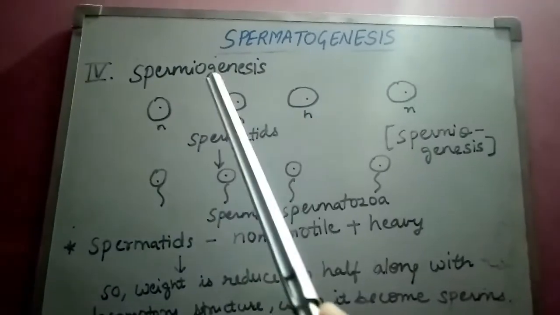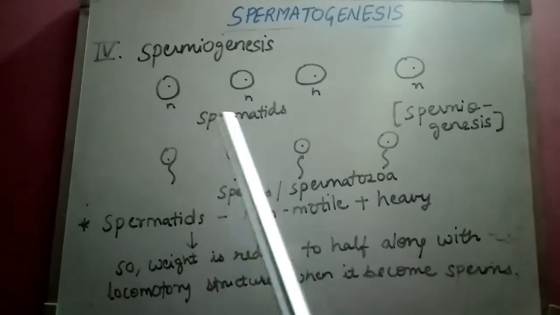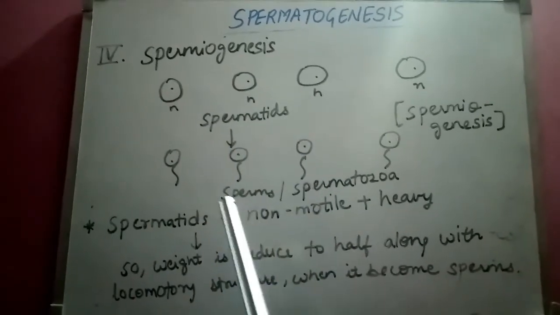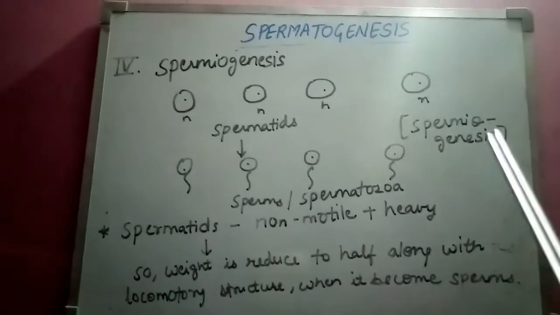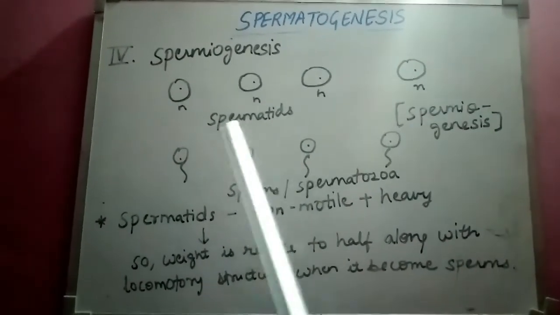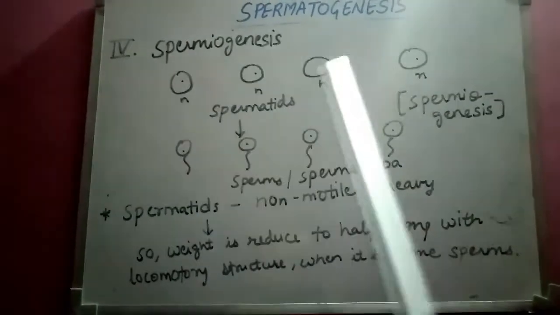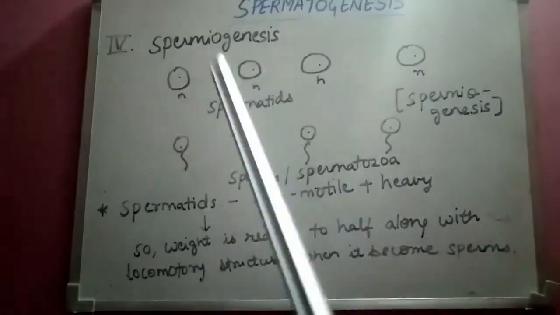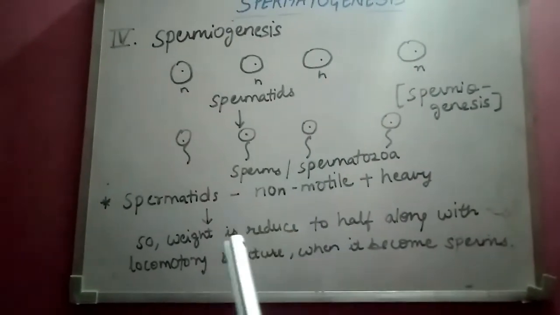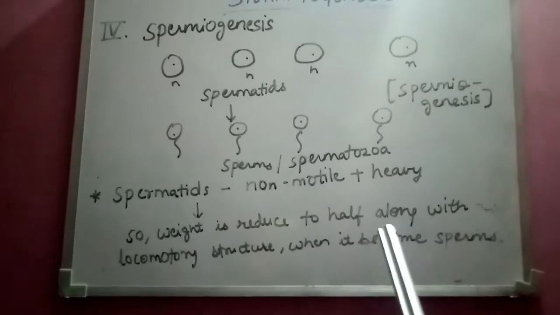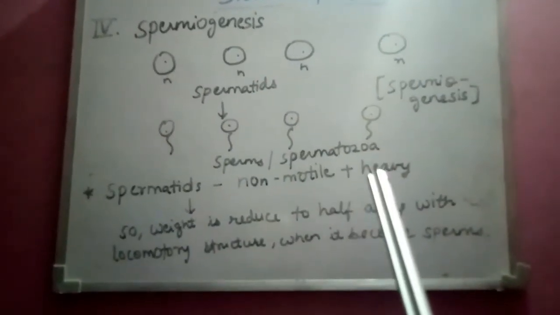So the fourth step is spermiogenesis. As you see here, the transformation of spermatids into sperms or spermatozoa is known as spermiogenesis. Here you can see that these spermatids are non-motile because they do not have any locomotory structure and they are heavy, but when they convert into sperms or spermatozoa, their weight is reduced to half. Along with that, a locomotory structure is also present, as you will see in the sperms or spermatozoa.